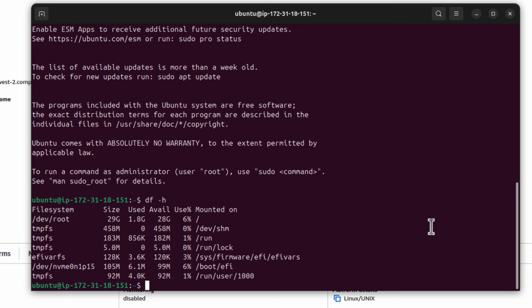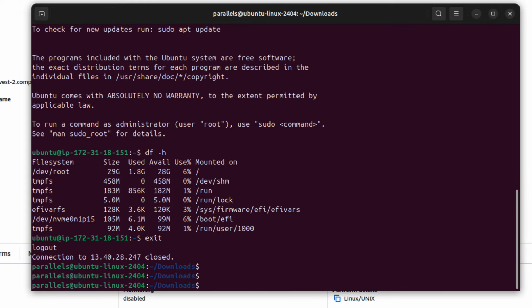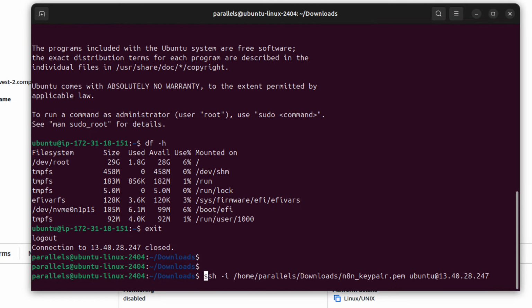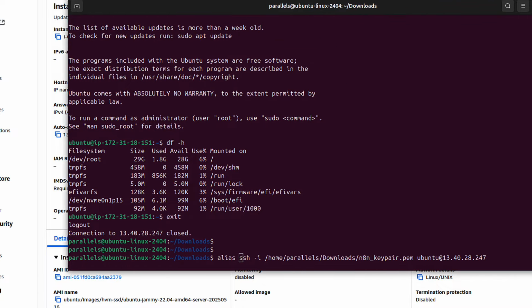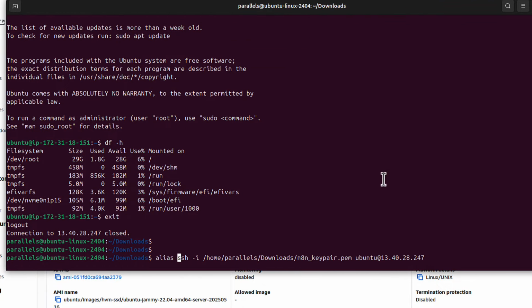Maybe I will show you one more thing. Let me exit that. The command is just exit. I'm back on my laptop. I will use the up arrow. This was the long command I had to use to log on to my server, yes? But what I can do, I can run a command called alias, and let me make it wider, and I can call that alias something, maybe n8n. Then I say equals, and then a single quote.